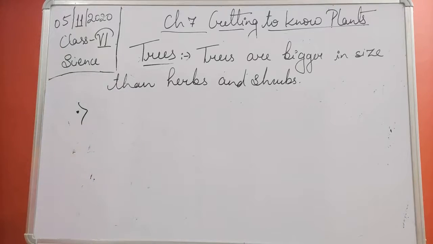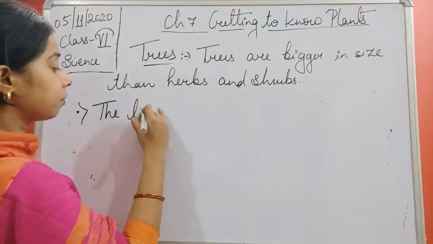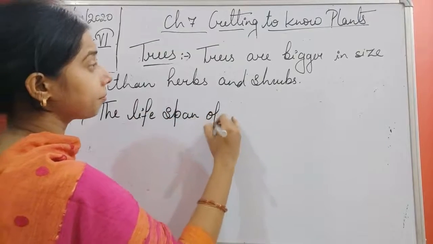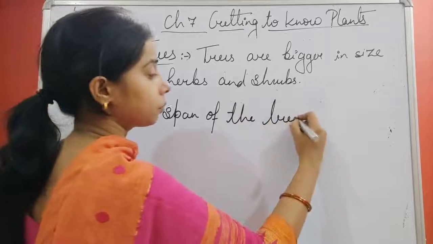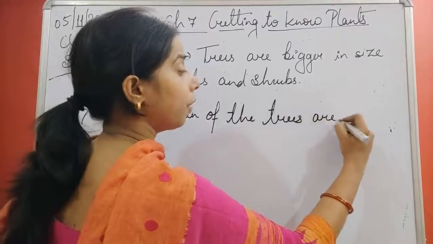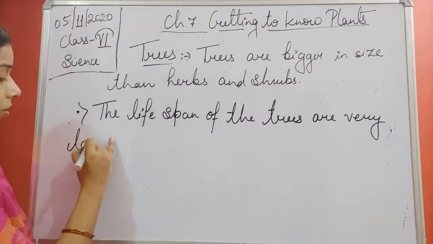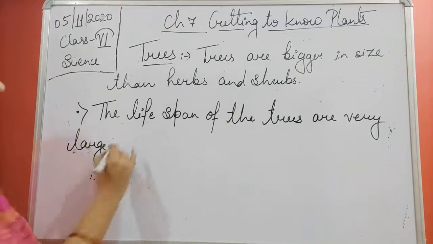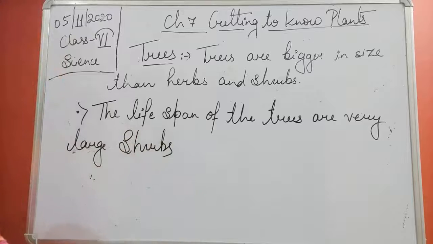So we can write it: the lifespan of trees is very large, compared to shrubs and herbs.